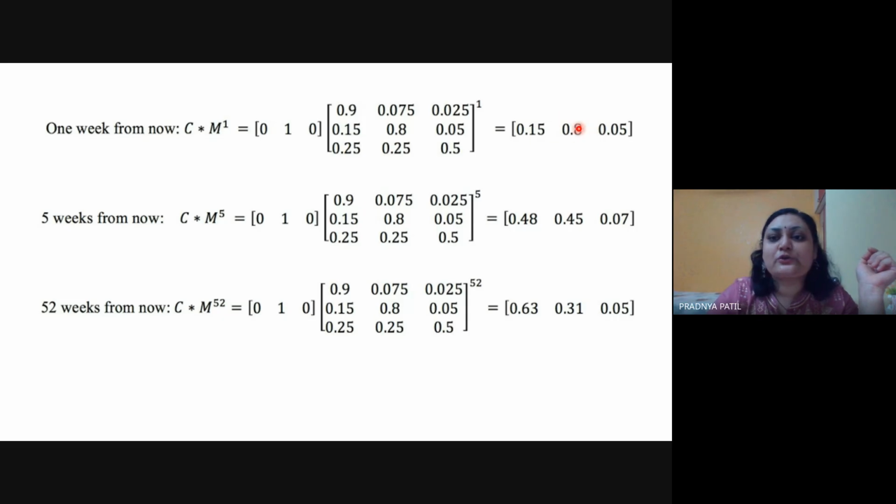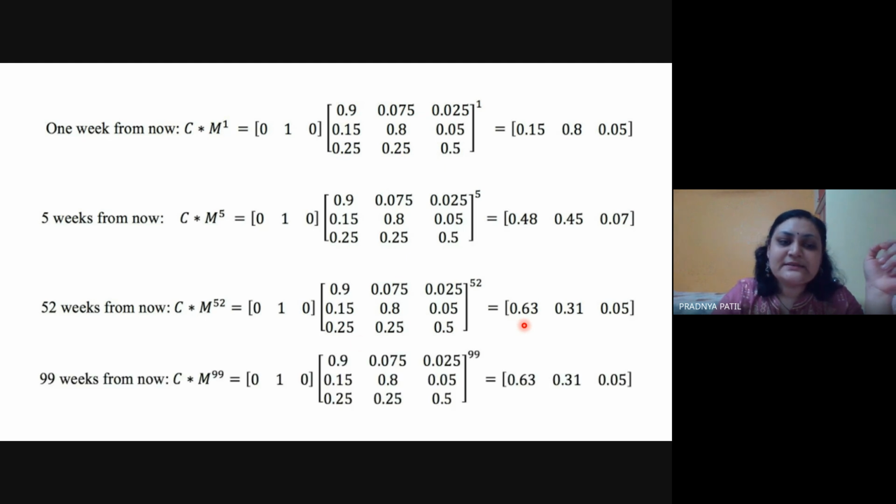So this would be your row 1 after 1 week. This would be row 5, or we can say pi 5, or this would be pi 52. And depending on this, I can tell that the probability of a bull market after 52 weeks from now would be 0.63. Similarly, this is for 99 weeks. 99 weeks later, these would be the probability values.